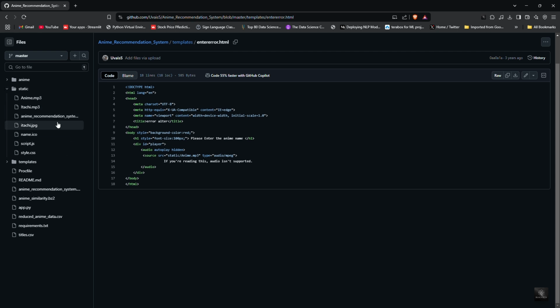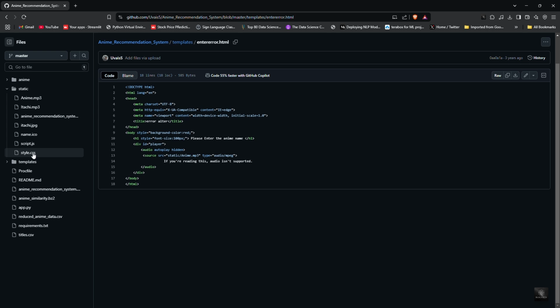I'll explain how we use the static folder in our Flask web app. This folder contains essential files like style.css, script.js, and background images that help make our anime recommendation system look great and function smoothly. In Flask, the static folder is used to store all the files that do not change dynamically, such as style sheets, JavaScript, and images. Unlike the templates folder, which contains dynamic HTML, files in static are served directly to the browser.